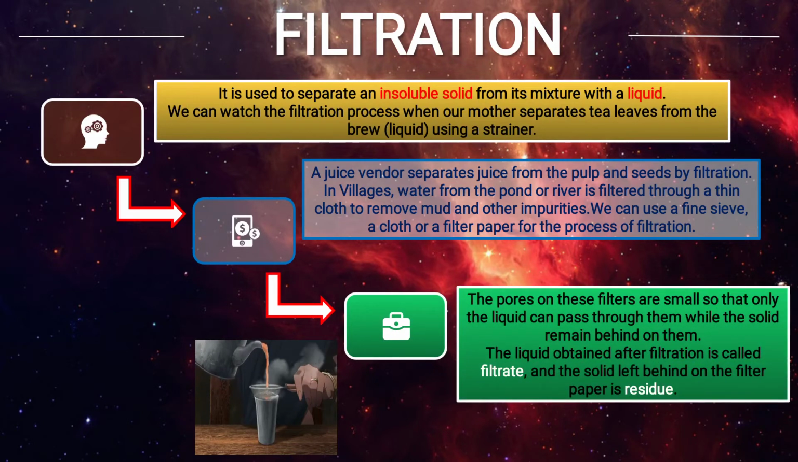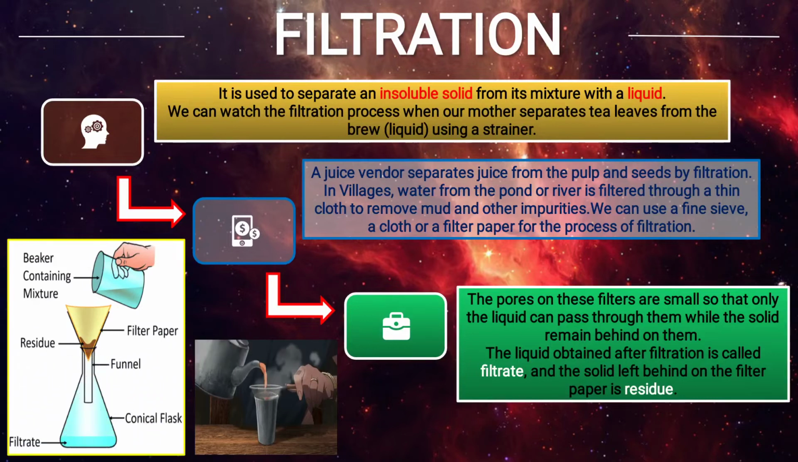The pores on these filters are small so that only liquid can pass through them, while the solid remains behind on them. The liquid obtained after filtration is called filtrate and the solid left behind on the filter paper is residue.